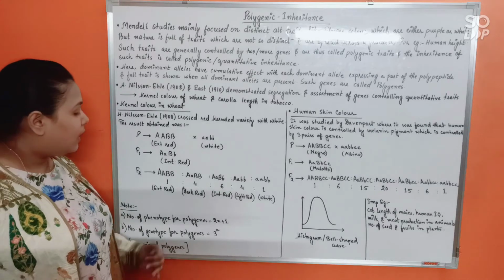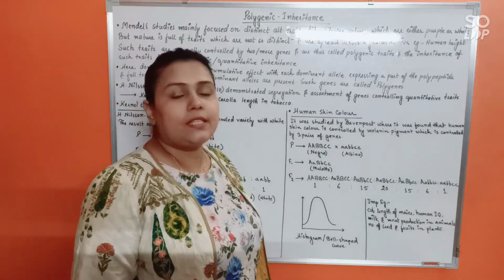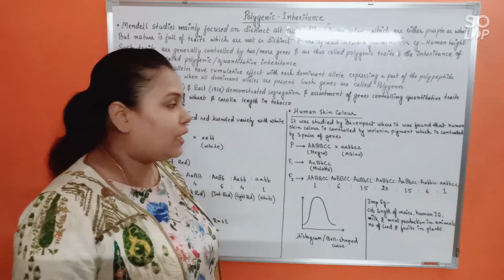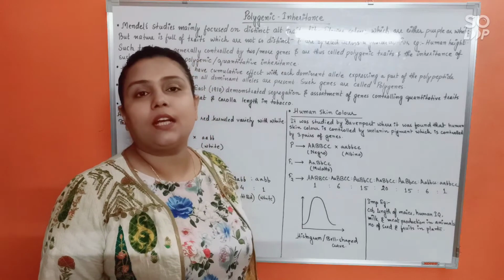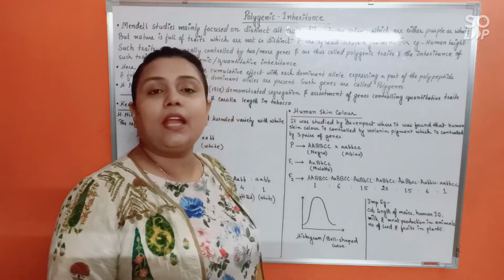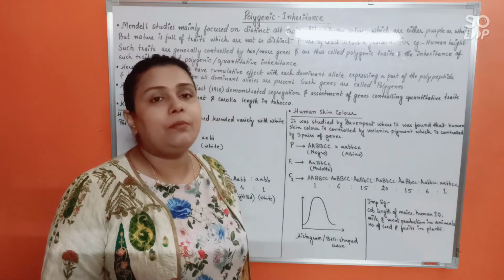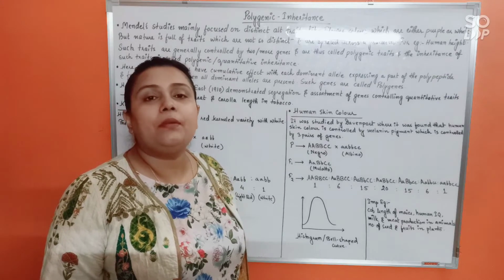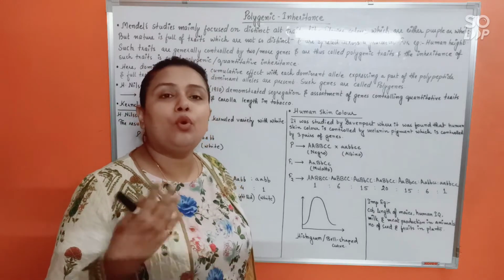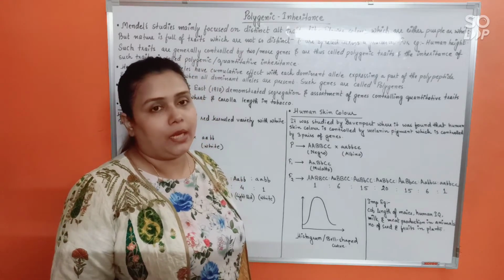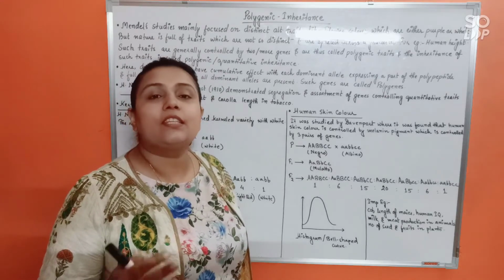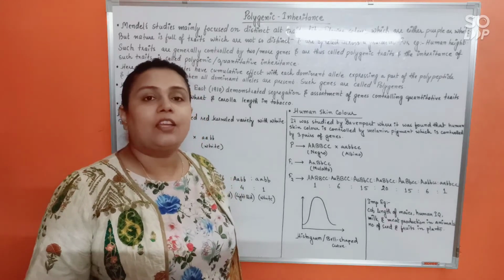Alright, understood? Now, the next example that we are going to take is another very important one, that is human skin color. Human skin color has been studied by Davenport and it was found to be under the control of 3 pairs of genes, alright, and we know very well now that human skin color depends on the pigment melanin produced in the body. The more the amount of melanin produced, the darker the color. The less the amount of melanin, the lighter the color produced, alright, and the dark color here is dominant over light color. Yeah, you heard me correct.